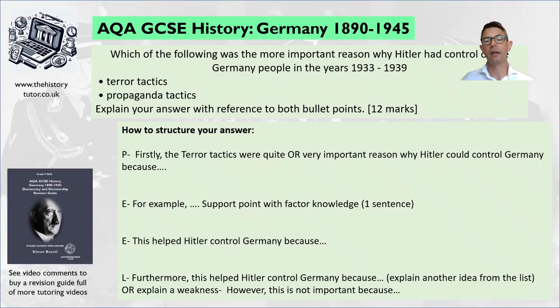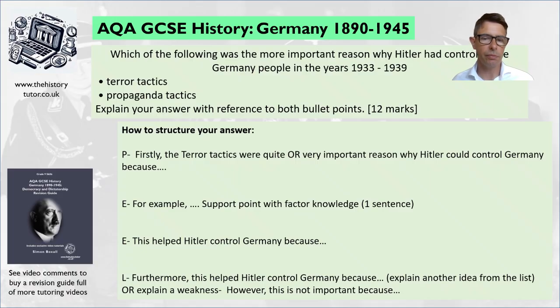Well, we're going to say something like, firstly, the terror tactics were quite or very important reason why Hitler controlled Germany, because it sets out our argument. Back it up with some evidence. For example, and give an example of some terror or fear, if that's what we're talking about. This helped control Germany because, now talk about some consequences. Maybe we could talk about people being controlled.